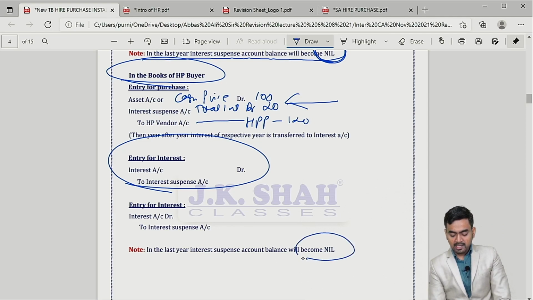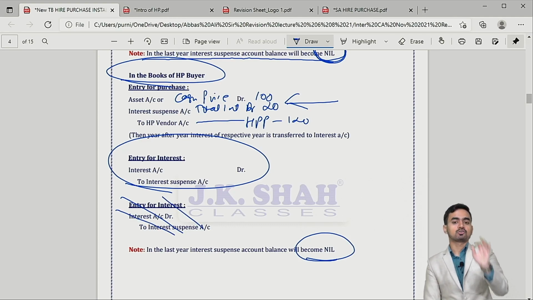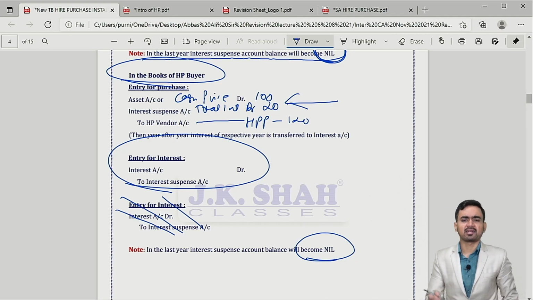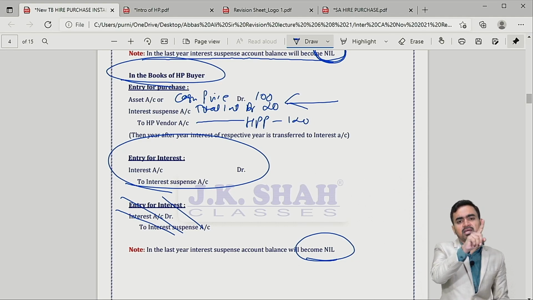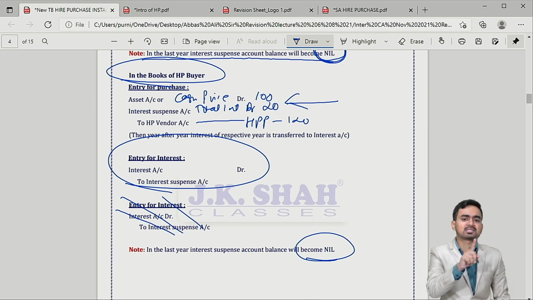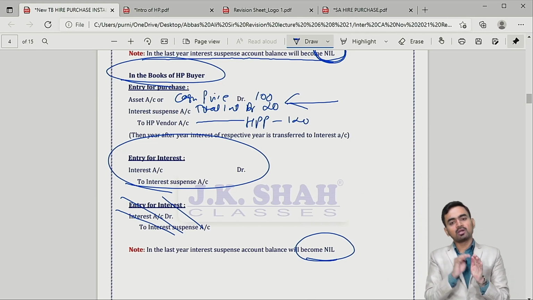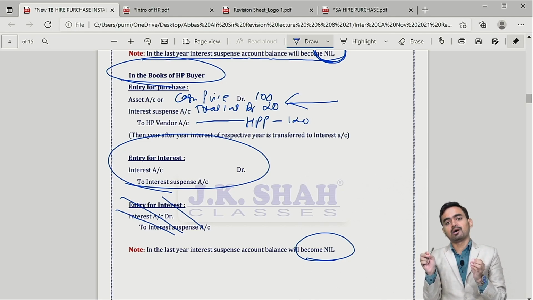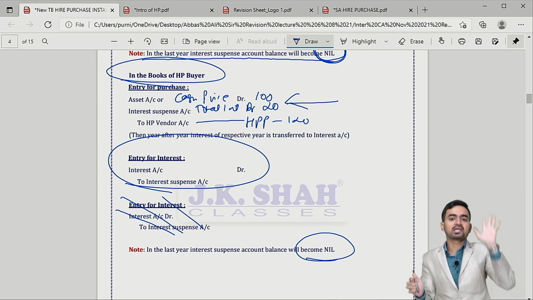At the end, interest suspense will show nil balance, and this portion you have to delete. Okay, so interest suspense says a very simple thing. It says that record total interest at the beginning in a special account, the interest suspense account. Slowly and gradually, as per the calculation, transfer the interest amount to profit and loss from the interest suspense account.